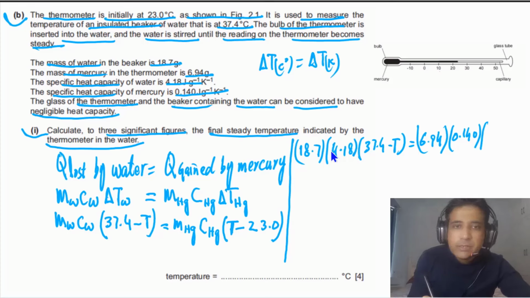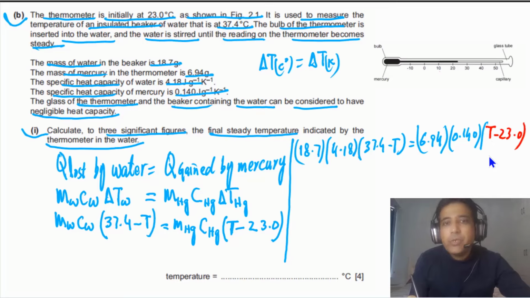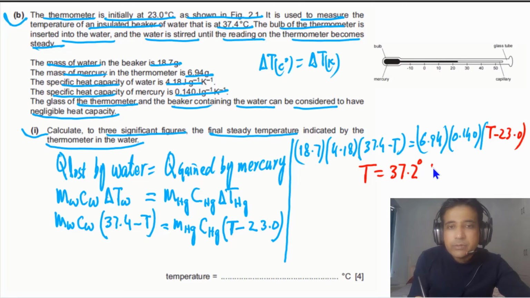Now we need to solve this for T. If we solve this for T, our final answer will be 37.2 degrees Celsius. So T is equal to 37.2 degrees Celsius, and this is our final answer.